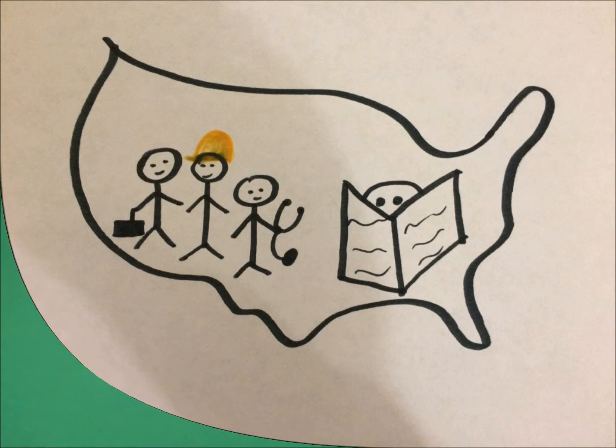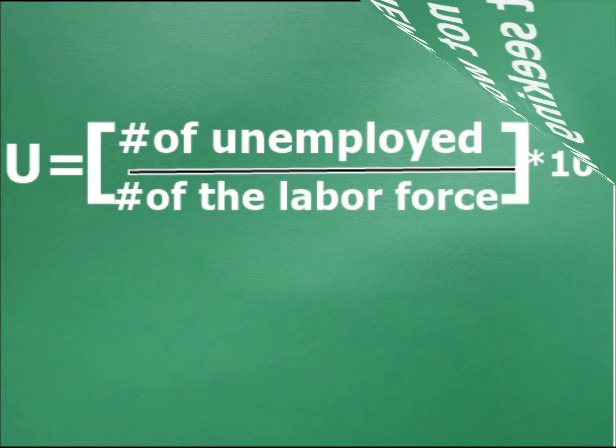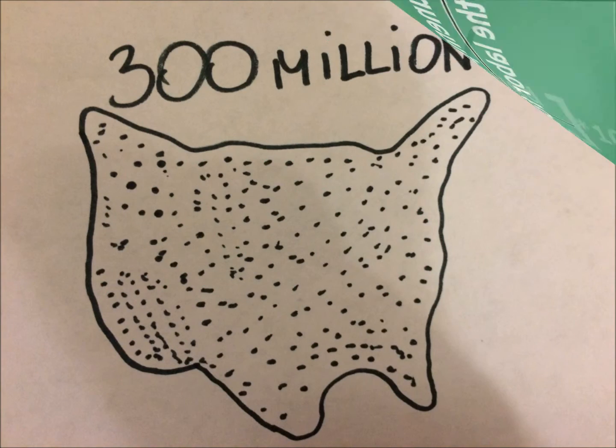Those who are unemployed are not working but also seeking work. The unemployment rate is the number of unemployed divided by the total number of people who are in the labor force. Remember that the labor force is the people who have jobs plus the unemployed.